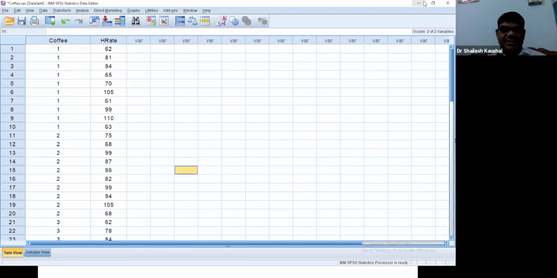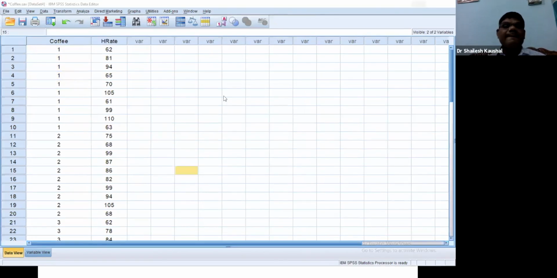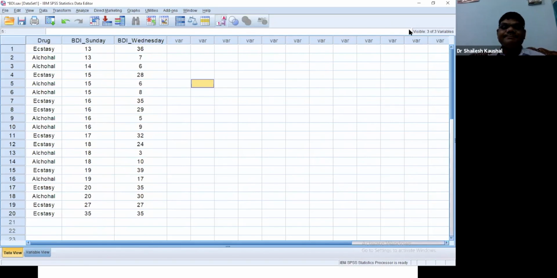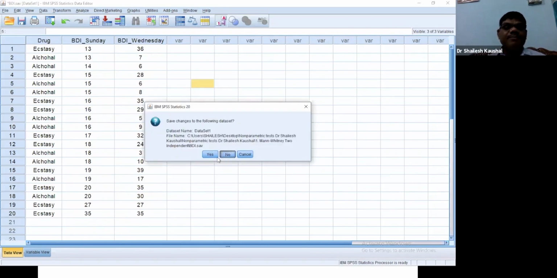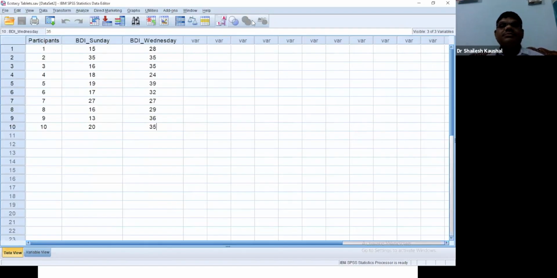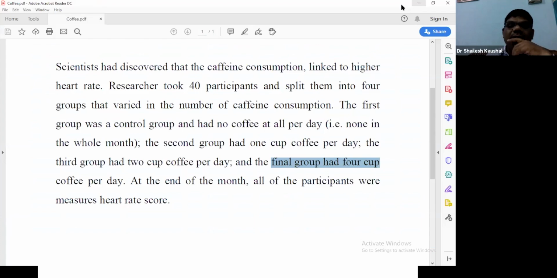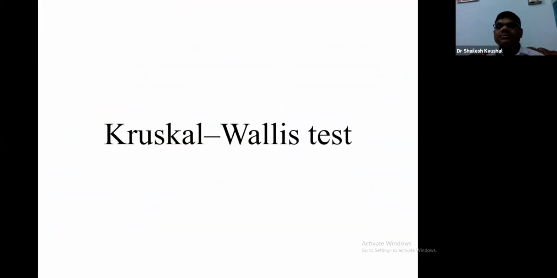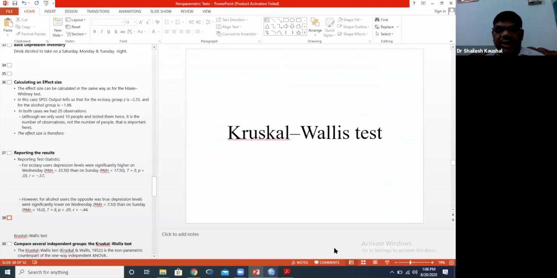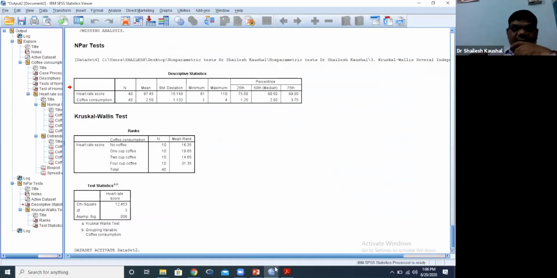Okay. Now the question is, I am interpreting this result. So I'm taking the case study, and I am interpreting the result of this particular test.